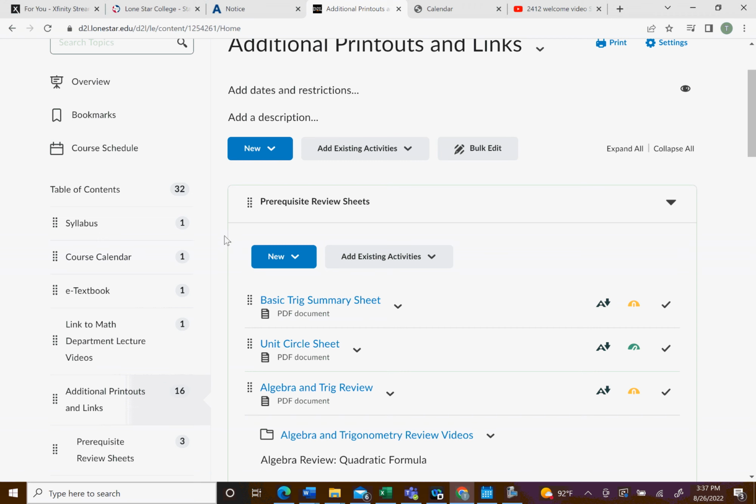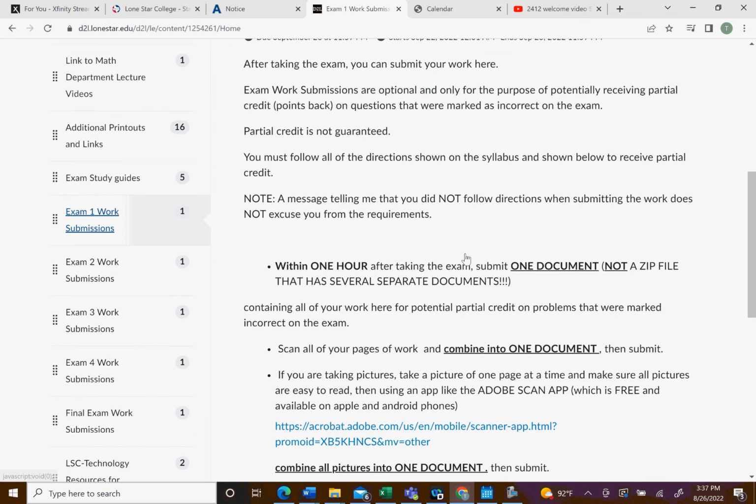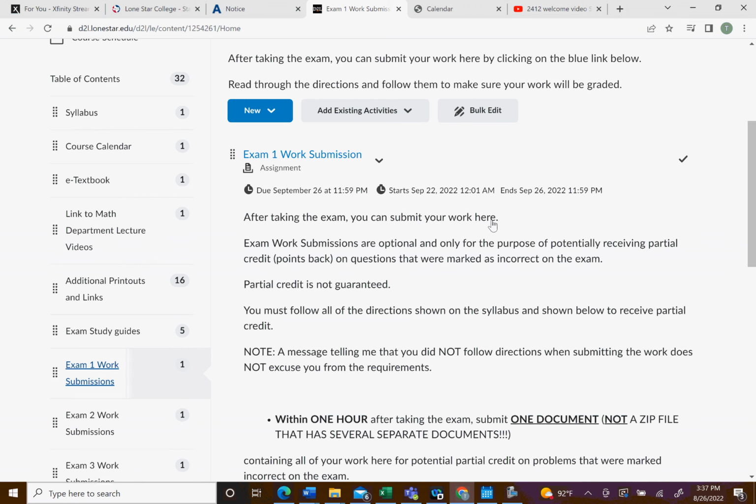There is a time requirement, though. You have to submit it within an hour of finishing the exam, okay? You want to PDF it into a single document, and make sure everything's in order and nice and clean. All those directions should be in here also. Right here, after taking the exam, this is where you're going to submit it. You have that same time frame of when you can submit it, but you need to submit it right after you take the exam. I give you an hour to figure out how to PDF all your scratch work, have it nice and neat and submit it.